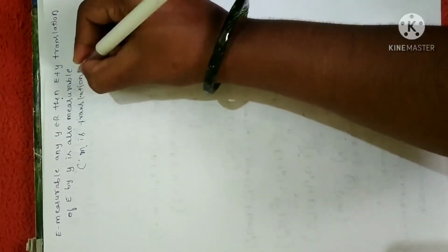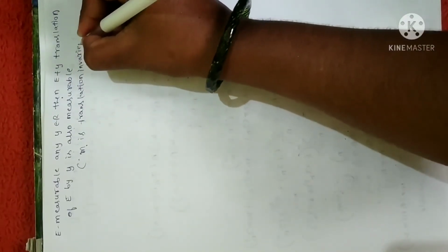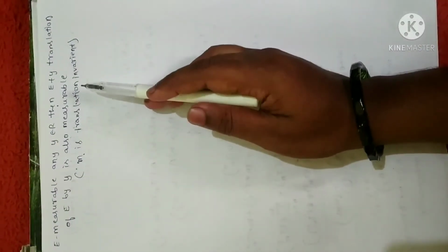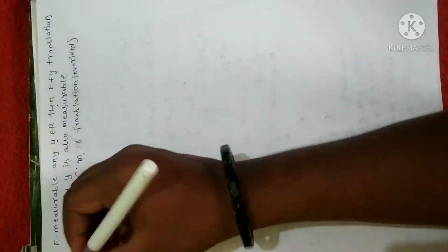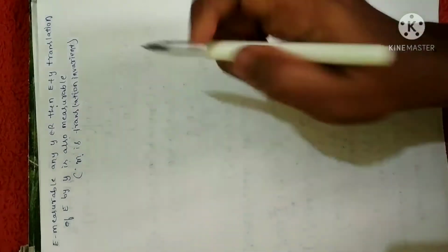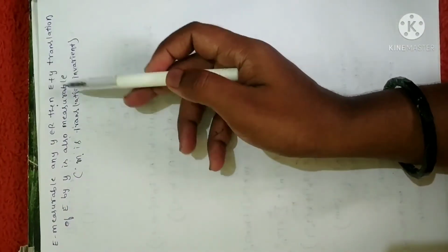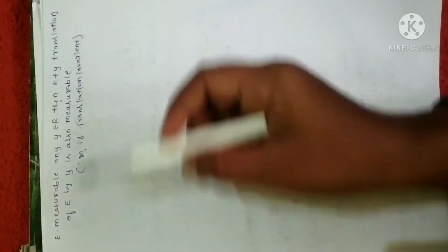In the case of outer measure, what we have proved is M star is translation invariant. Here the measure M is translation invariant. It was asked in 2018 and 2019 also. E is measurable, any y belongs to R, then E plus y, the translation of E by y, is also measurable. In the sense, translation invariant. Now let me prove this.